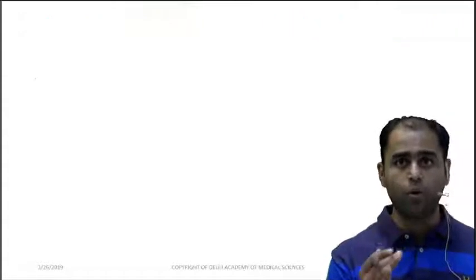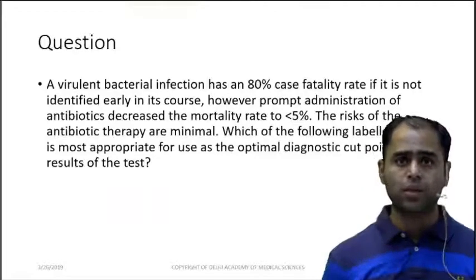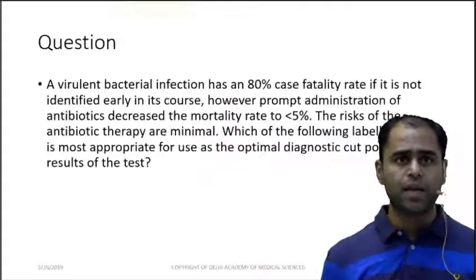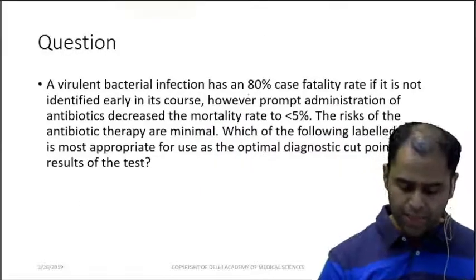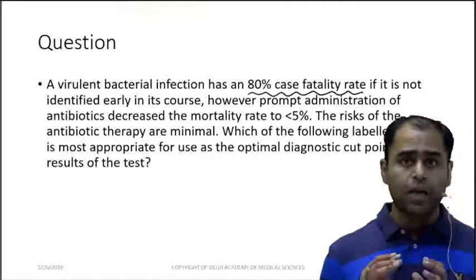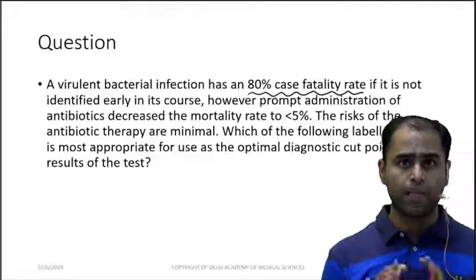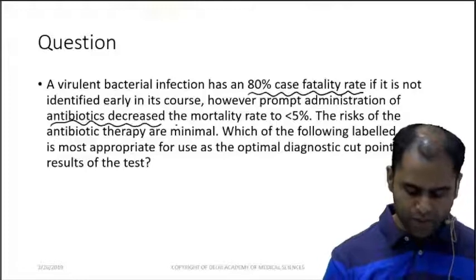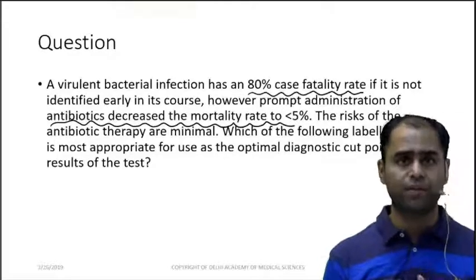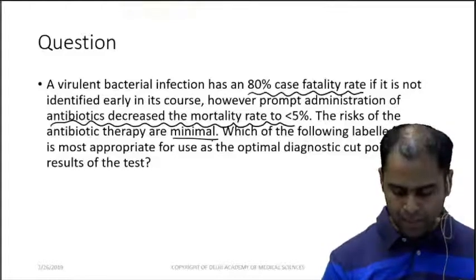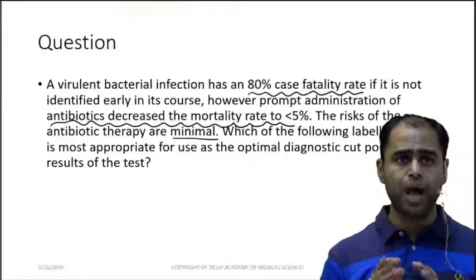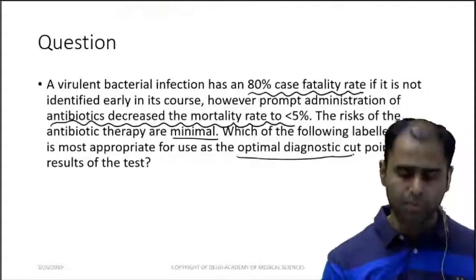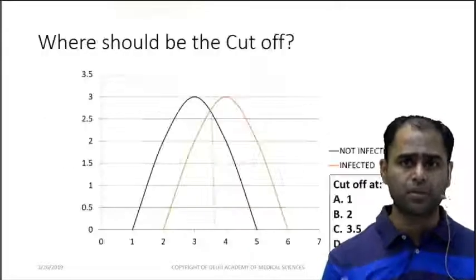Now let us look how AIIMS will portray this question. In this question they have given you a scenario and you need to interpret the diagram. Let us see. They say there's a virulent bacterial infection which has 80% fatality if it is not identified early, but a prompt administration of antibiotic decreases the mortality to less than 5. So if you give antibiotic, it reduces to less than 5. Now the risk of this therapy is minimum. Which of the following labeled points is the most appropriate for use as an optimal diagnostic cutoff point? So we want an optimal diagnostic cutoff point to start the treatment.